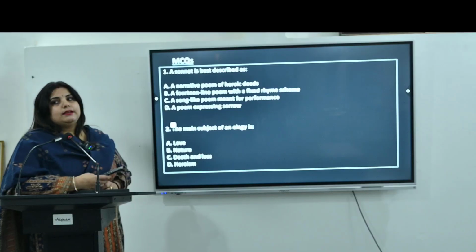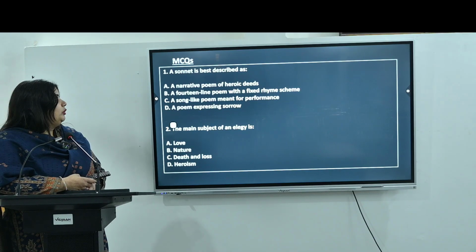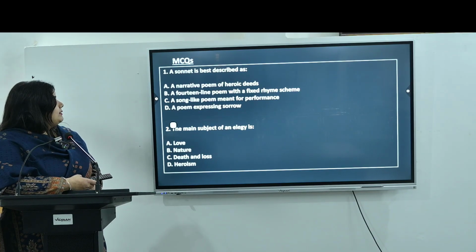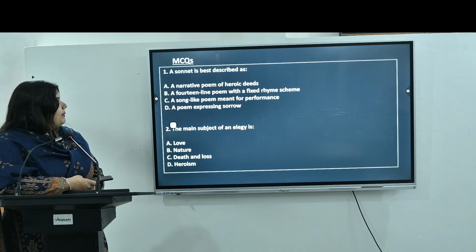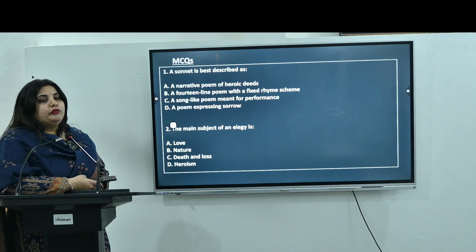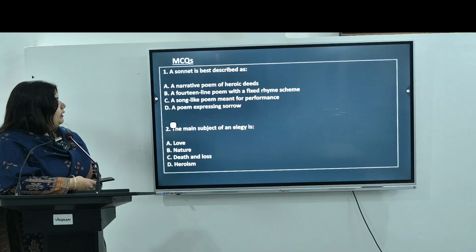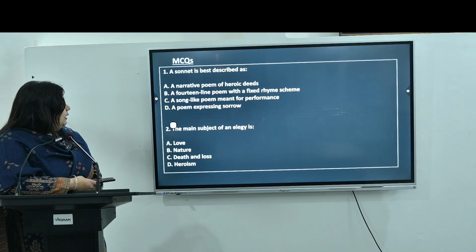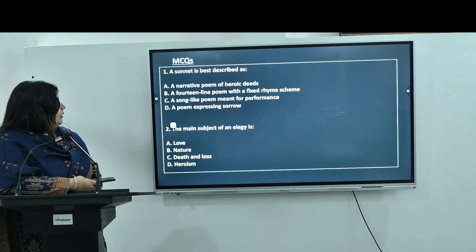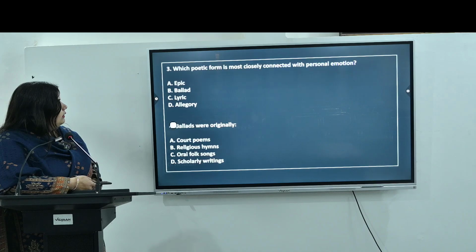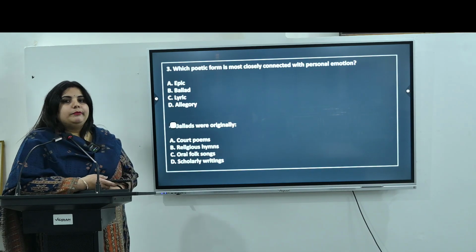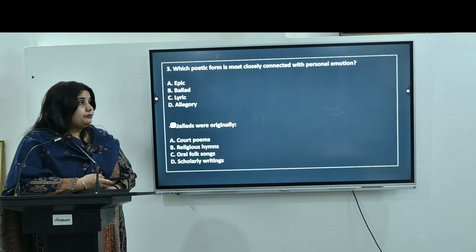So let's discuss some MCQs which will be helpful in your exam. The first one we have: a sonnet is best described as, option B, a 14-line poem with a fixed rhyme scheme. Then the second question: the main subject of an elegy is death and loss. So these kinds of questions can be asked in your exams.